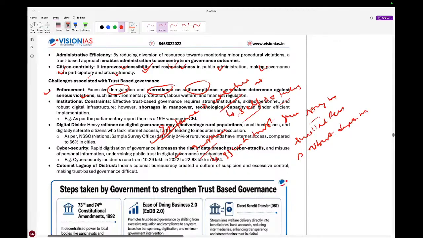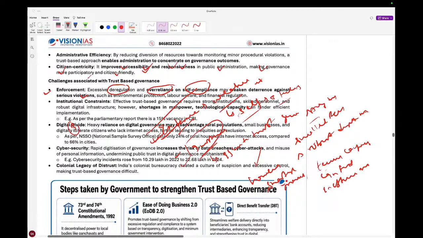However, shortage of manpower and technological capacity can lead to inefficient implementation, right? So that is the enforcement mechanism. Next are the institutional constraints and challenges.